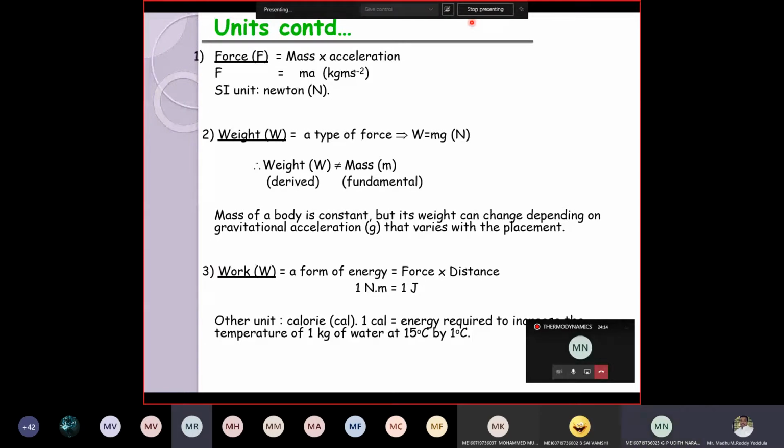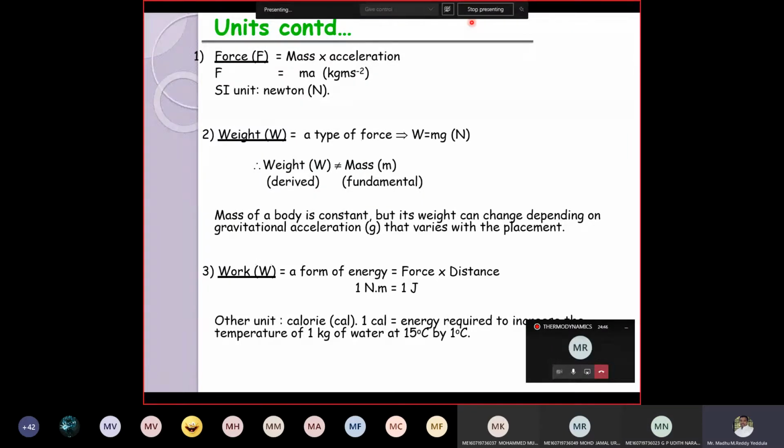Let us assume, I will give some clarity. Let us assume the gravity is 10 meters per second square instead of 9.81. For understanding's sake, let us consider a person of mass 50 kg. If you multiply with 10 meter per second square, it will become 500 Newton. Let us say your grandparent or somebody asks what is your weight. If you say it is 500 Newton, he doesn't know anything about Newton.